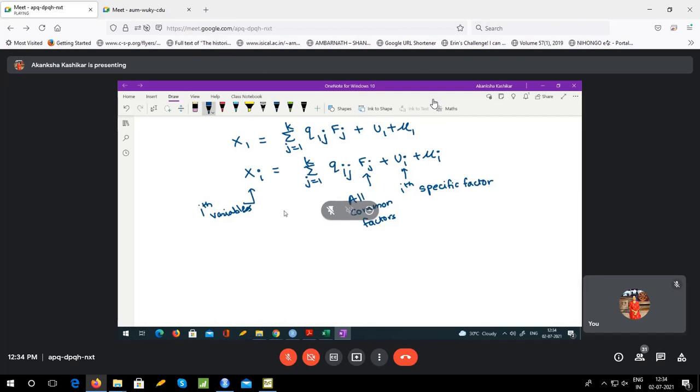Whereas u1 has a role only in x1, u2 has a role only in x2, and so on. Hence, the vector u is called the vector of specific factors because they contribute only to one variable. Is it okay?